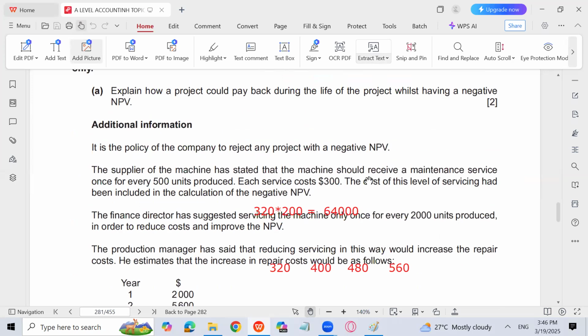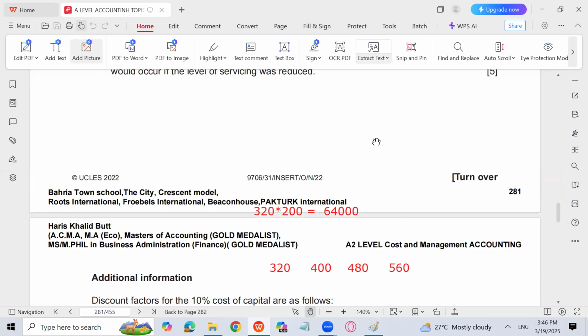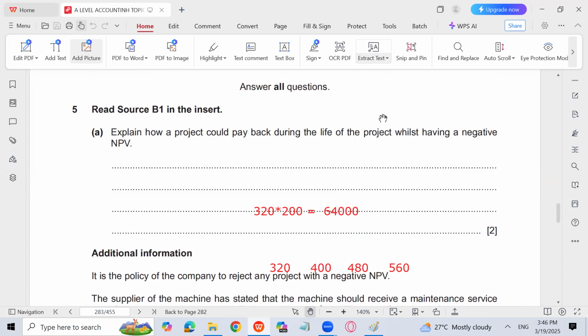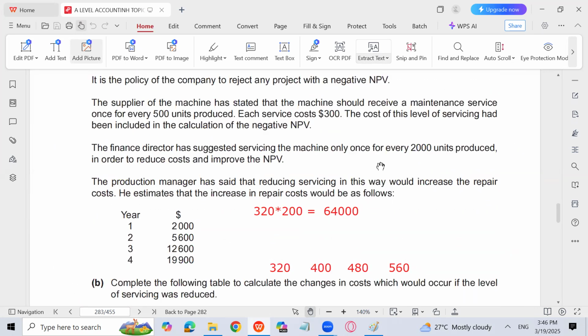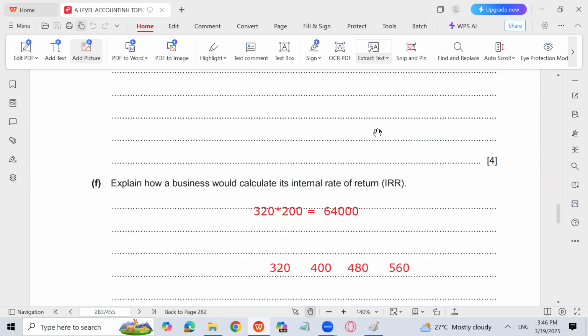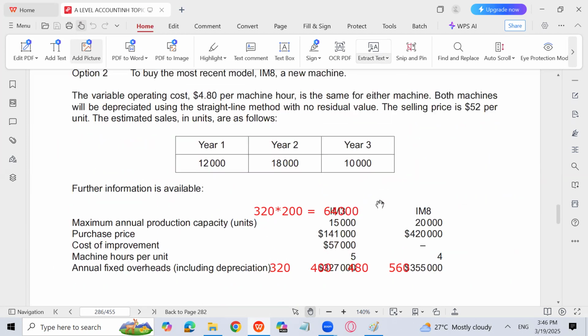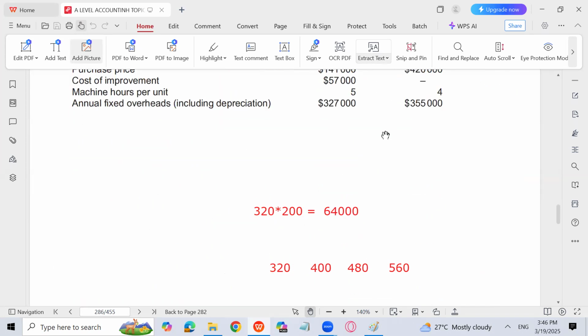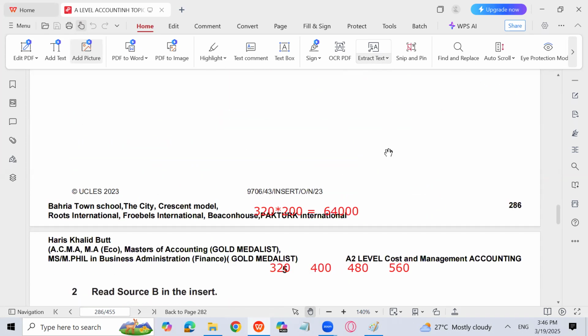I will solve the next. You can solve the next question at home, October, November 22, 31, if you want to. And then tomorrow, inshallah, I'll solve this question, that is May, June, October, November 23, 43. Inshallah, tomorrow we'll go for that. Thank you very much.